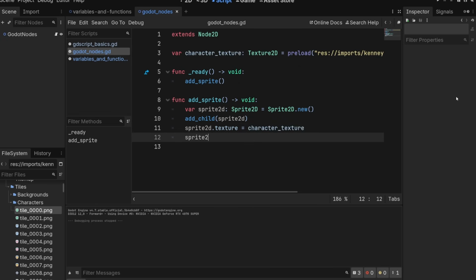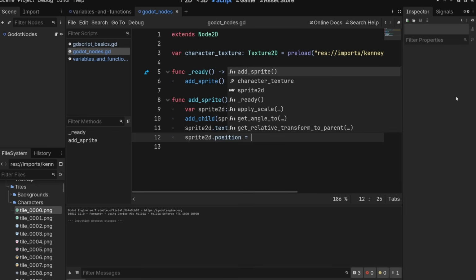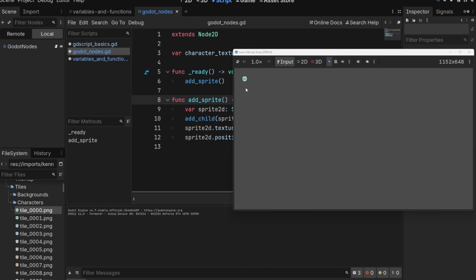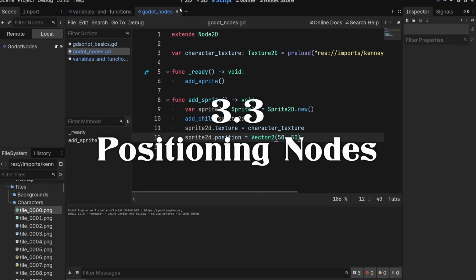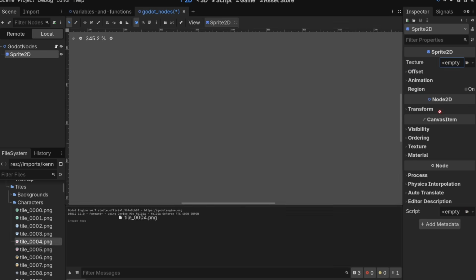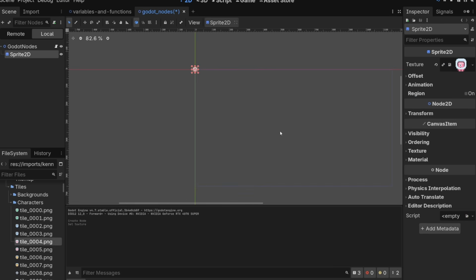Let's do that. We'll do sprite2d.position =, and we're going to cover vectors when we cover math, but I will show you them a little bit here. Positions are always based on Vector2s, which are pieces of data that have an x and a y component. The x is how much to the left or right it is, and the y is how much up and down it is on our screen. And to make one, we do Vector2, and then we give it two numbers. We can give it 50 and 50, and then we can play again. And we'll see he's a little bit moved around. Let's just play with that super quick. I'm going to go back to 2D mode. I'm going to make a new sprite, and I'm going to give it a tile or an image, and we should be able to see, there he is.